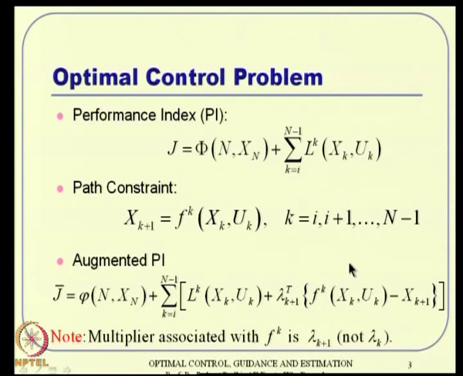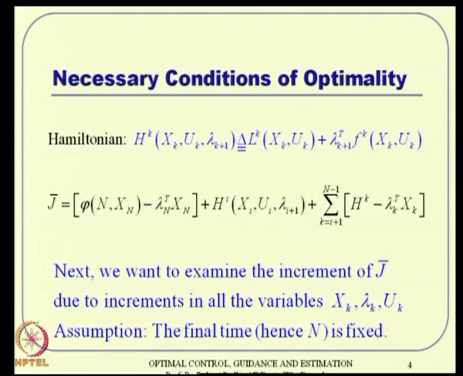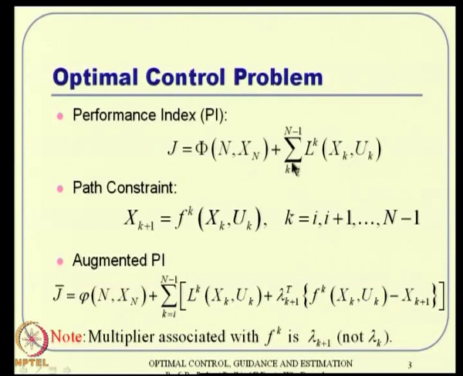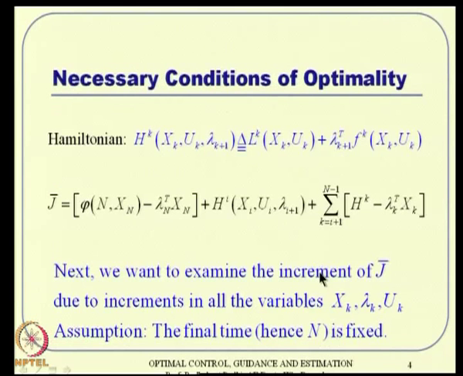And then we will follow with our necessary conditions of optimality. So, first you define the Hamiltonian h k, which is nothing but L plus lambda transpose f. So, L is nothing but L k plus lambda transpose times this part, whatever you have here, is what is represented there. This Hamiltonian h k, remember, is a function of x k, u k and lambda k plus 1, and is defined something like this.